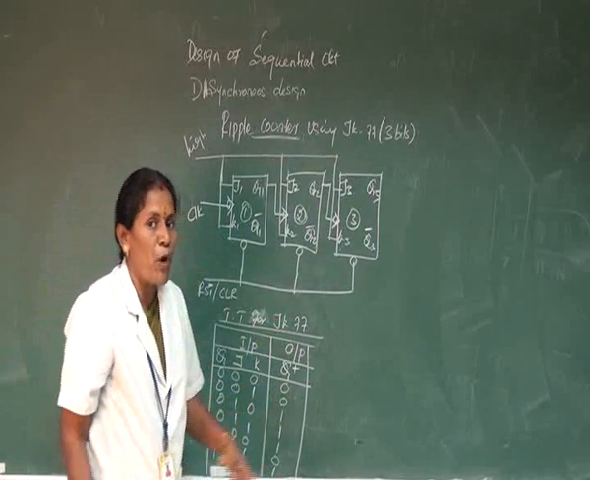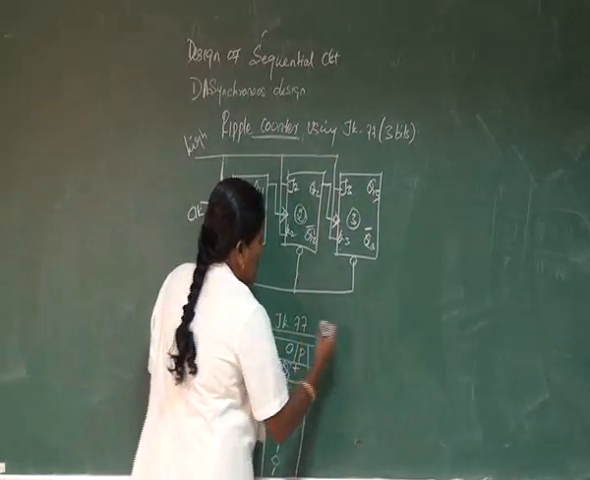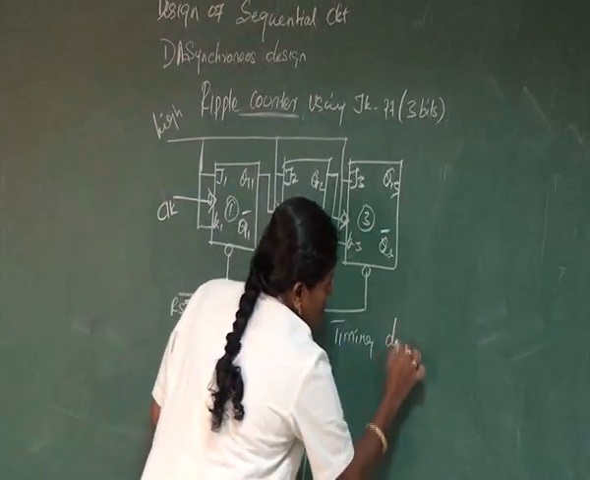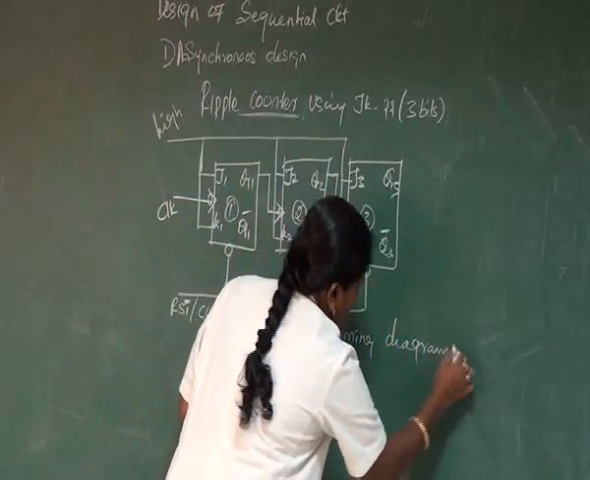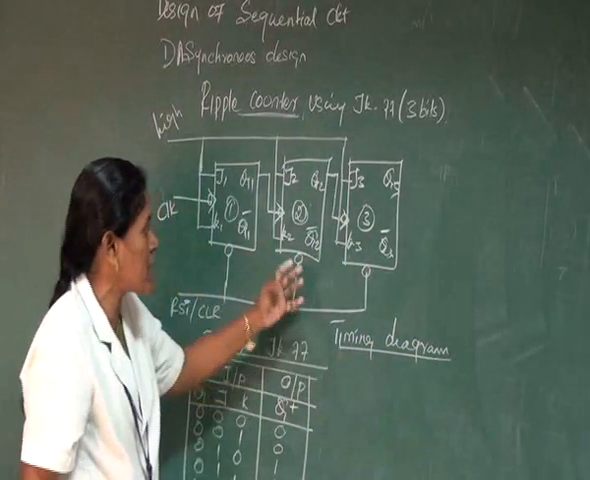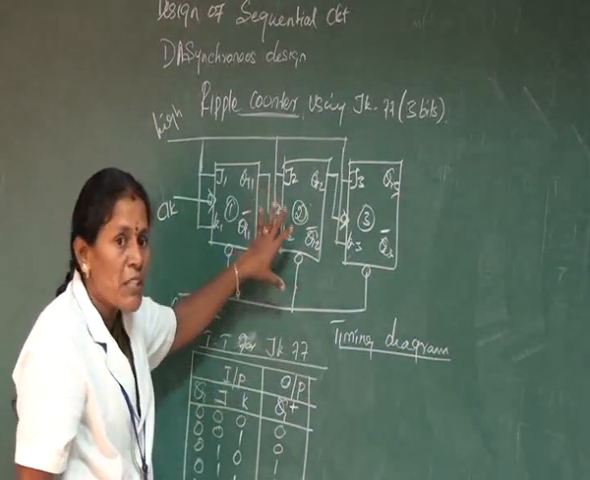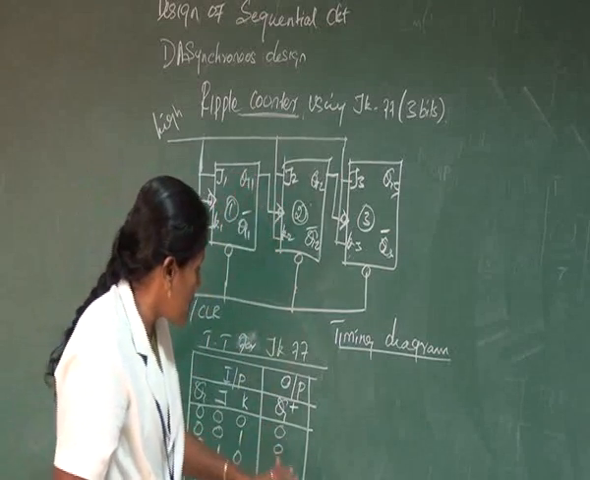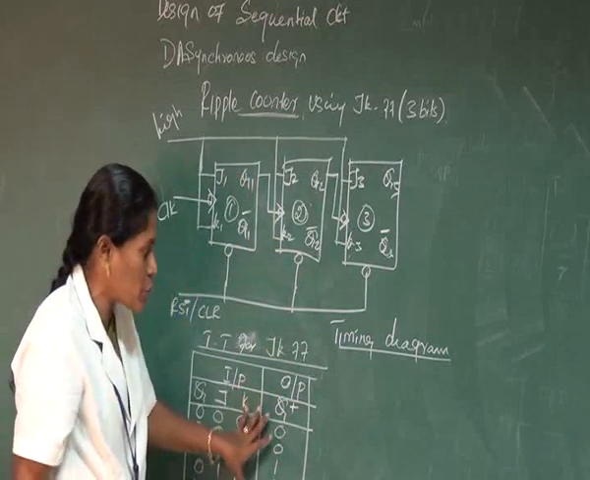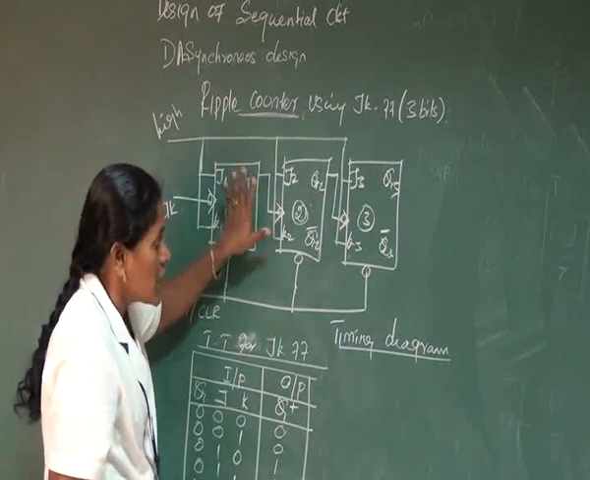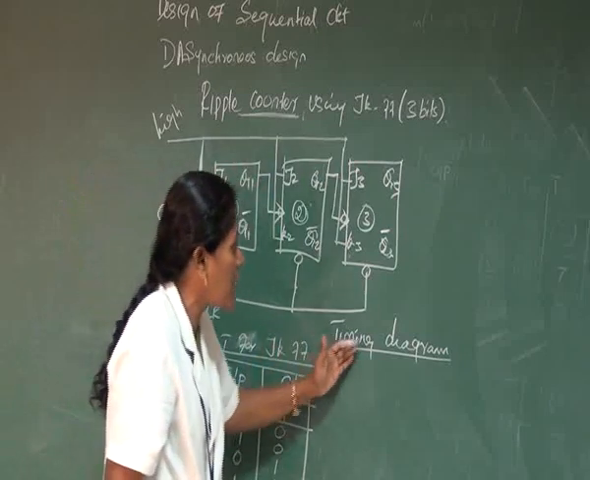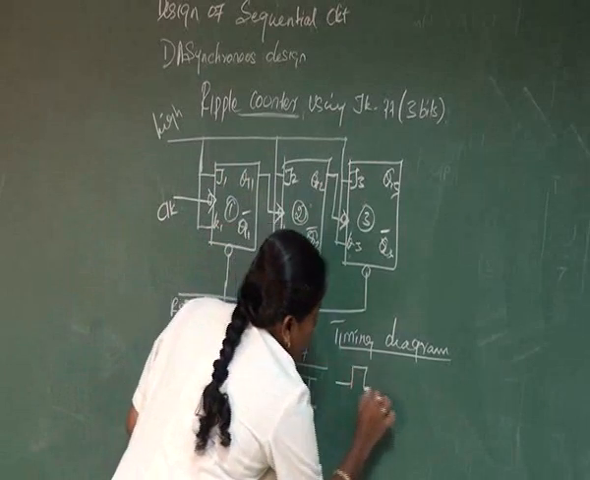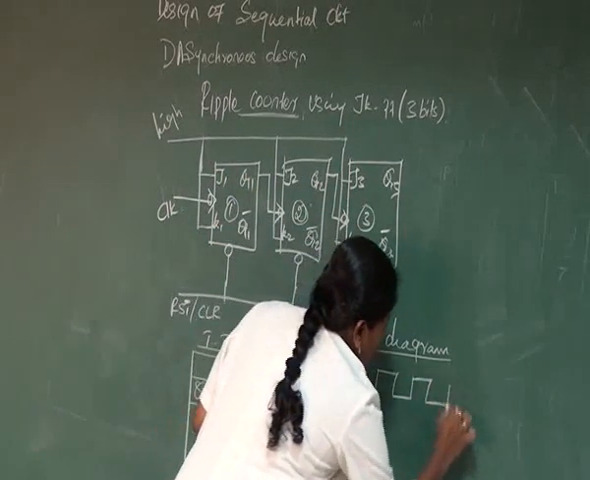Based on this JK flip-flop operation, we move on to the timing diagram for this design. The timing diagram is another mode of describing your circuit. In the previous example, I used the truth table for the explanation of the design. Here I am using a timing diagram for this explanation. Timing needs a clock, so first draw the clock pulse.